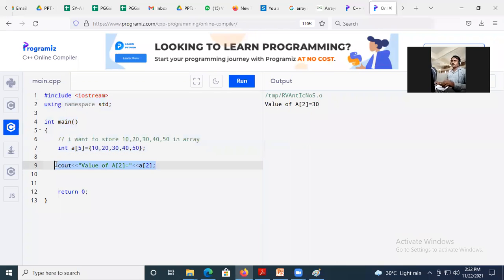If I wish to display all the values this way, I will write simply, instead of here, at the 0th location, I am having this value.